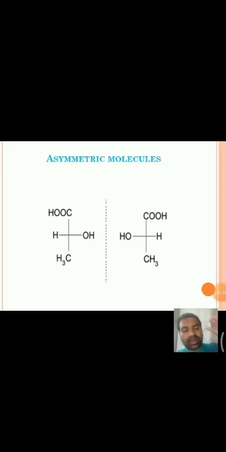This is about today's topic. In today's topic, we learned the relationship between symmetry elements and chirality, because the chirality of the molecule can be explained by symmetry. In earlier times, the condition for optical activity was explained by chiral carbon atoms. That means when a molecule has a chiral carbon, those molecules are said to be optically active.